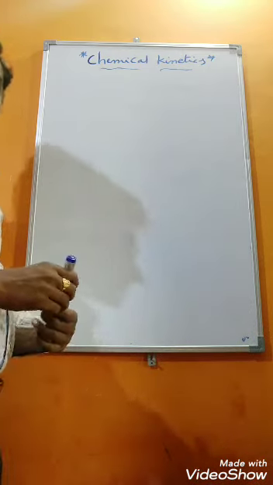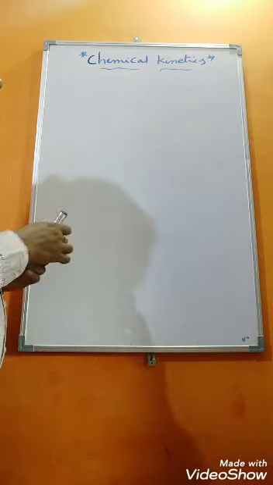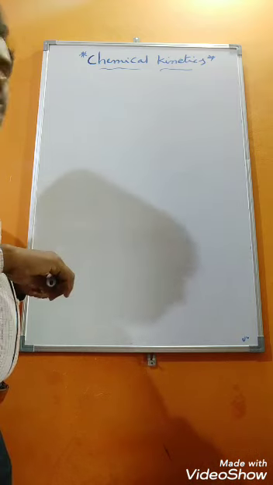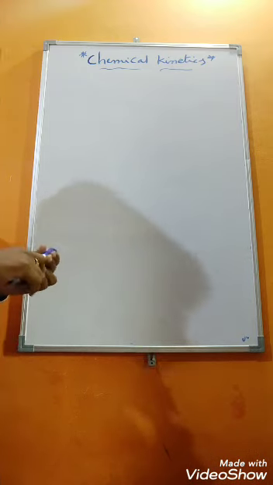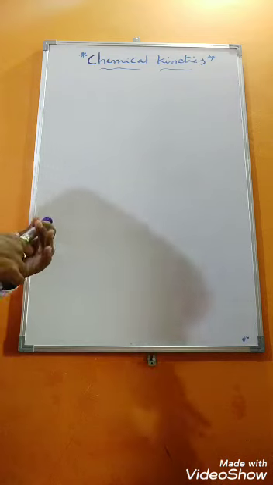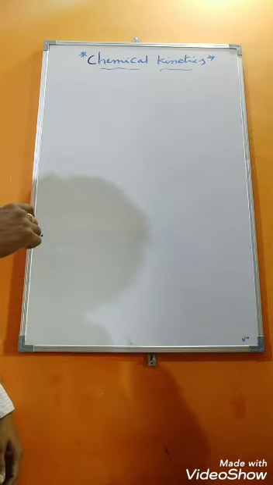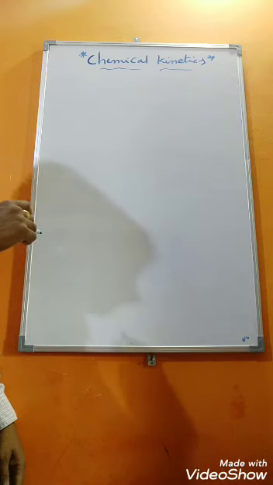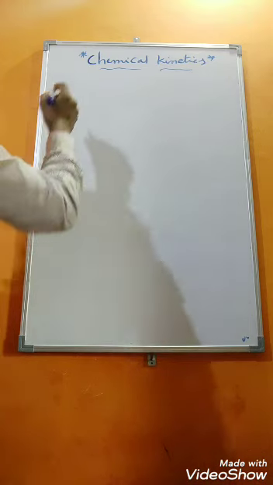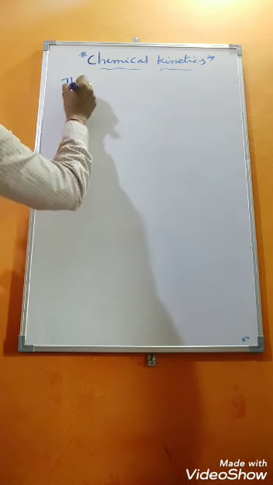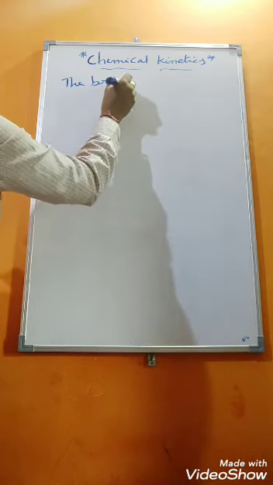Good morning, students. Today we are going to discuss chemical kinetics. It is one of the new chapters for you. So, what is chemical kinetics? It is the branch of chemistry which deals with the reaction rates and their mechanism. It's called chemical kinetics.